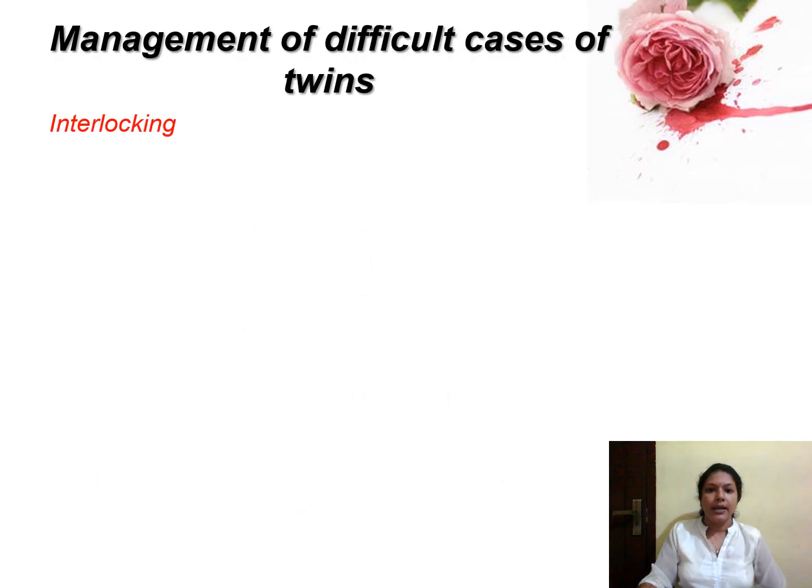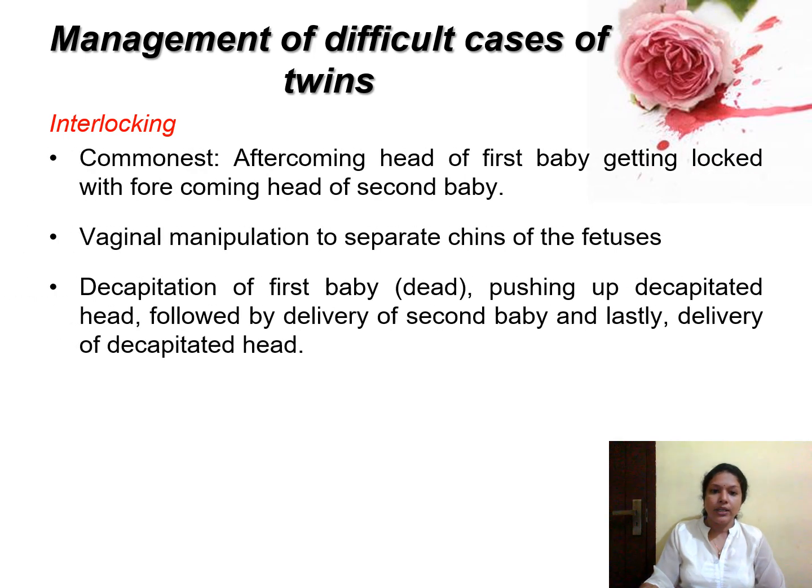Next, we can see the management of difficult cases of twins. First one is interlocking twins. It's a rare condition that you can see in the case of twin pregnancy. That is, after coming head of the first baby will get locked with the forecoming head of the second baby.